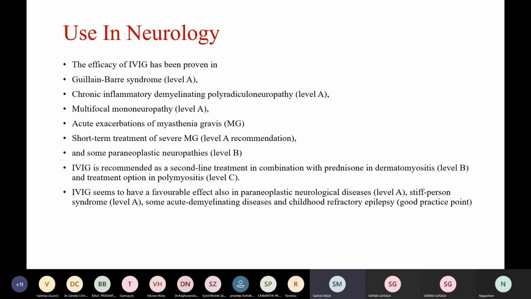Coming to the use in neurology, the efficacy of IVIG has been proven in GB syndrome, CIDP, multifocal mononeuropathy, acute exacerbations of myasthenia gravis, and some paraneoplastic neuropathies. It is also recommended in certain cases of dermatomyositis and is a treatment option in polymyositis. IVIG also seems to have a favorable effect in certain paraneoplastic neurological disorders, stiff person syndrome, in some acute demyelinating diseases, and childhood refractory epilepsy.